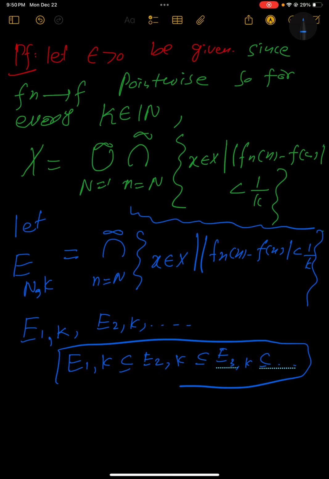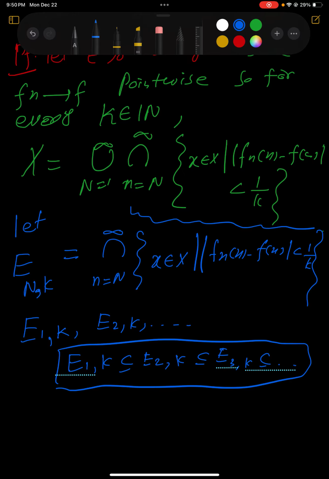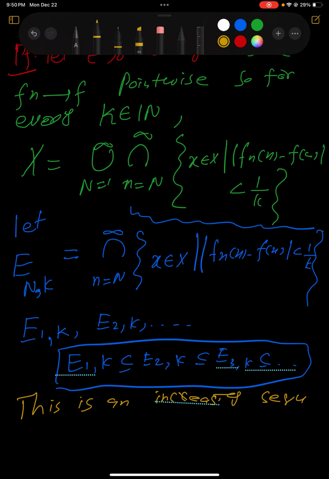So this is an increasing sequence of sets. Make sure that since each Fn is measurable, these E sets are measurable, because the intersection of measurable sets is measurable.